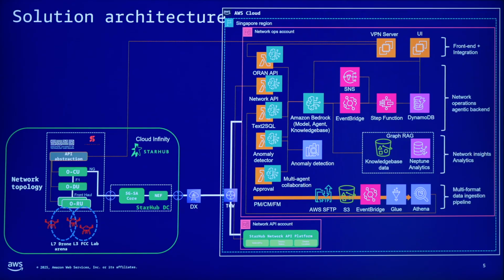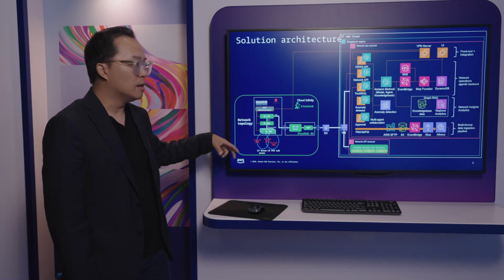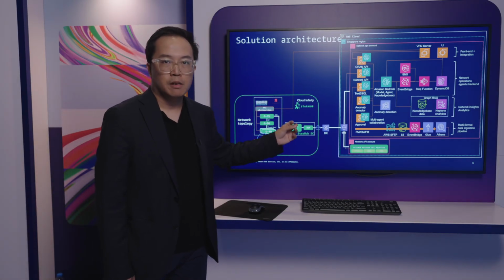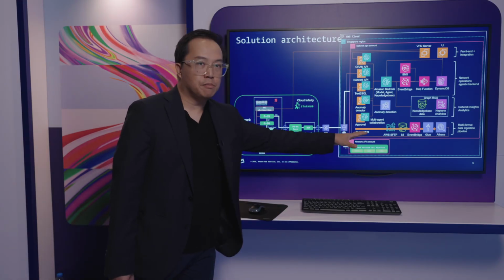So let me tell you a few things unique from an AWS perspective before I jump into the demo. Here, the first thing I want to bring to your attention is the data analytics pipeline. In order for us to support this multi-vendor, multi-format Open RAN setup, we built a unified data ingestion pipeline, which allows us to take all kinds of data, including performance management, fault management, configuration management, and ingest it into AWS using